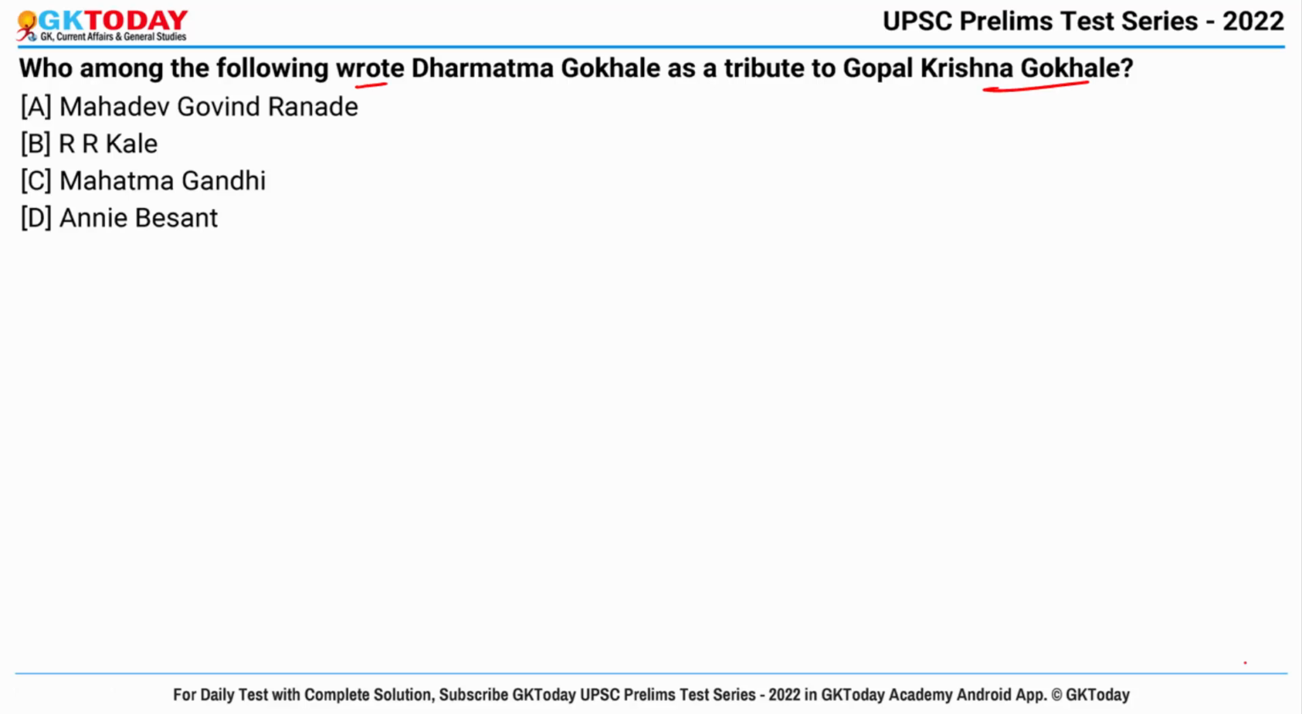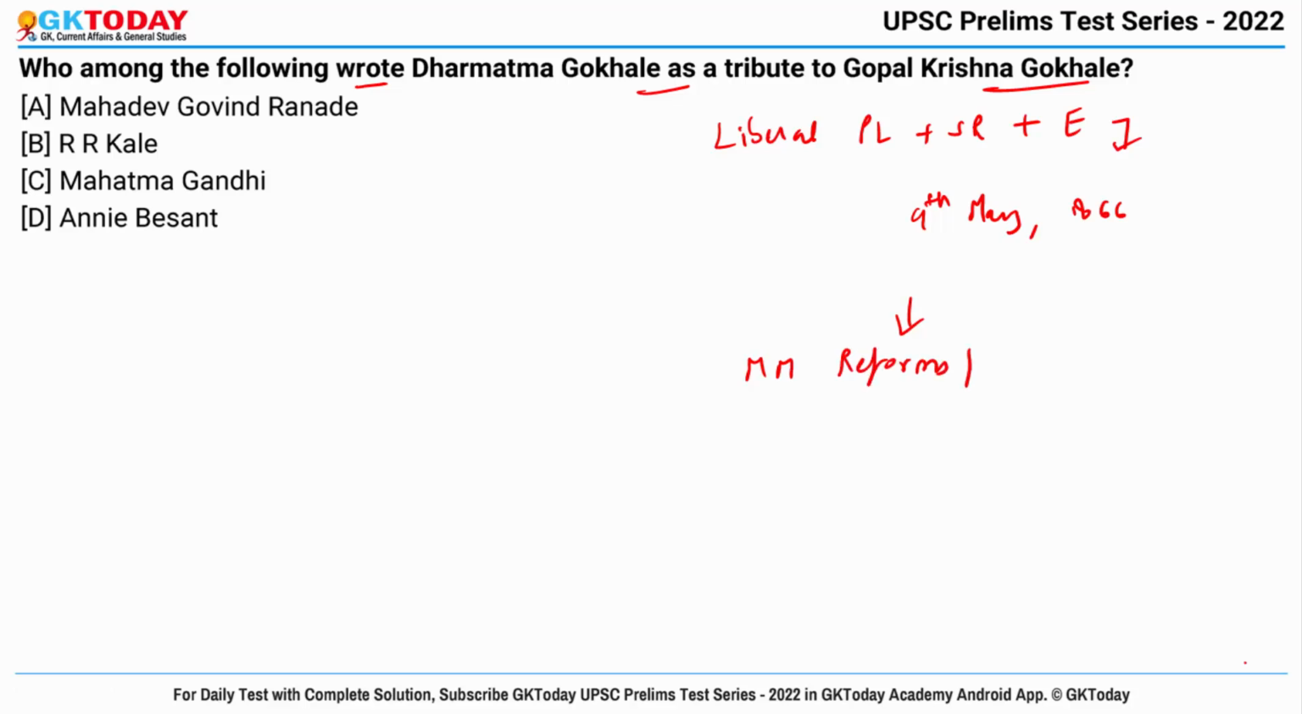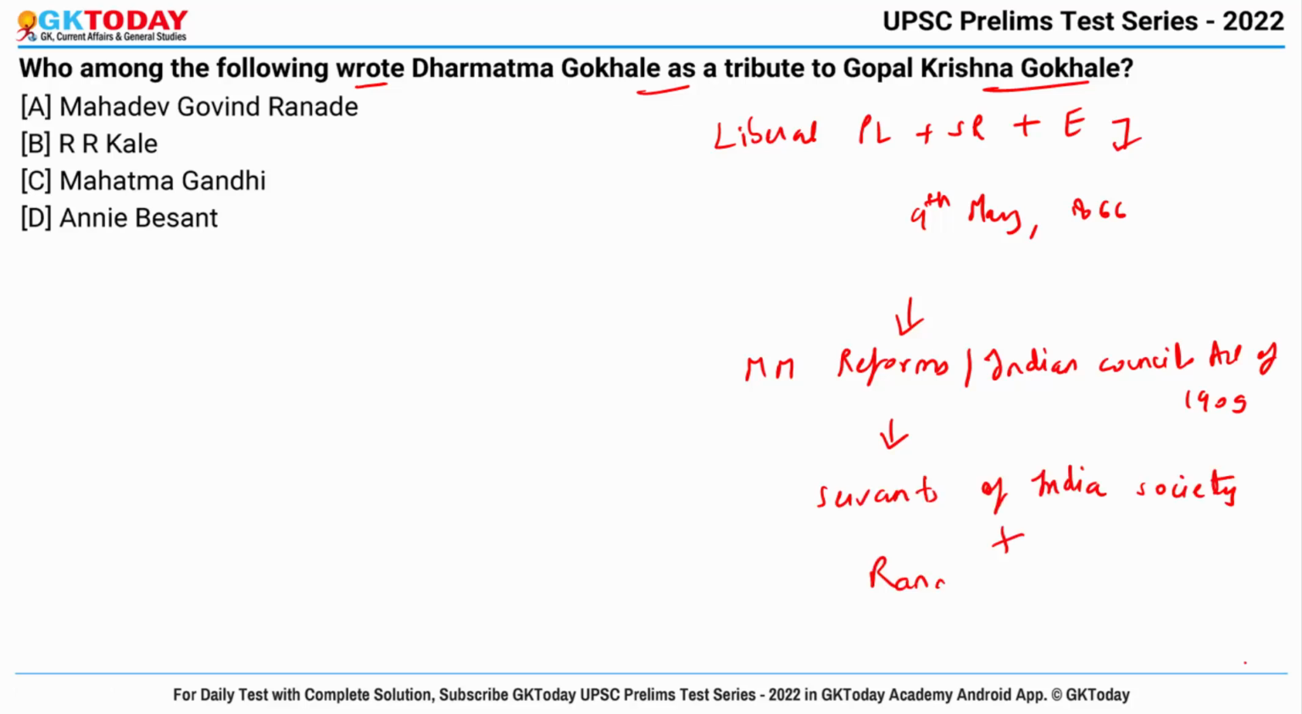Now last question: who among the following wrote Dharmatma Gokhale as a tribute to Gopal Krishna Gokhale? Actually, Gopal Krishna Gokhale was a liberal political leader, social reformer and educationist who was born on 9th May 1866. He is noted for his role in framing the Morley Minto reforms, which is also called the Indian Councils Act of 1909. Also, he founded the Servants of India Society and Ranade Institute of Economics.